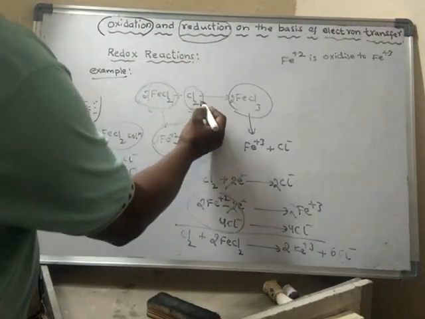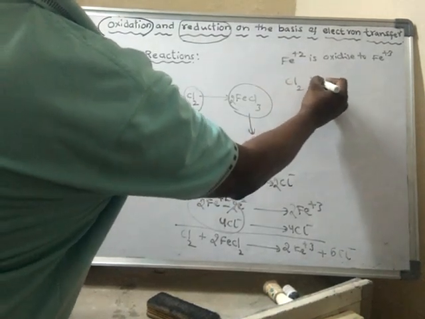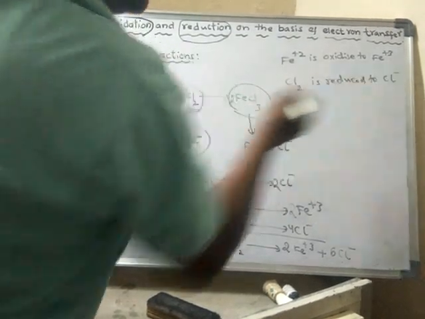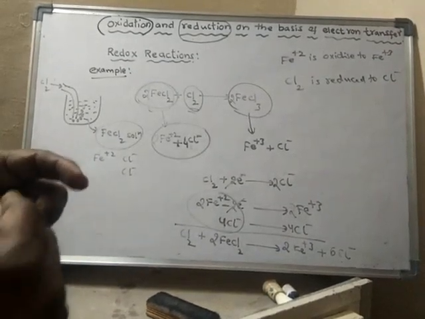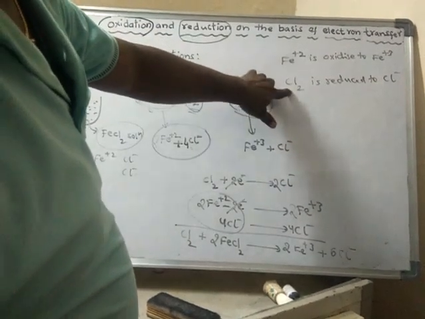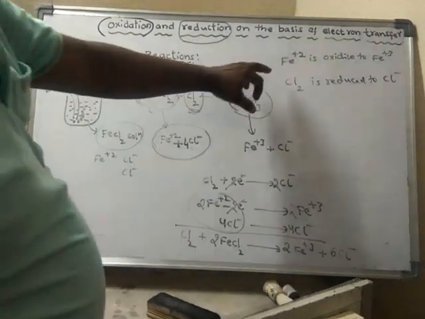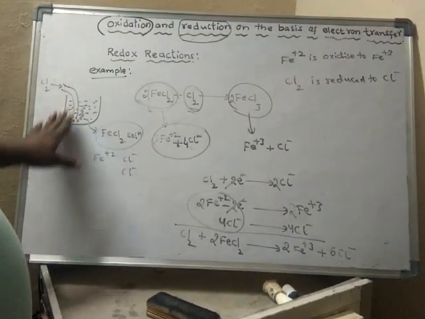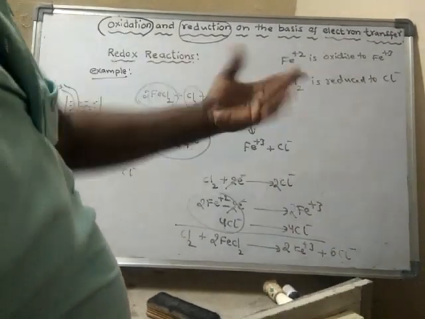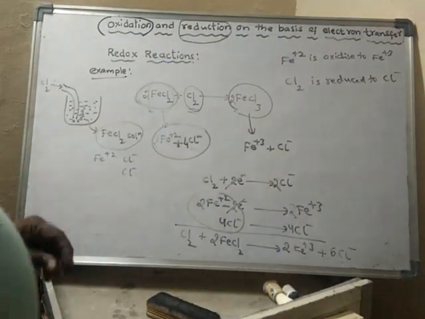In the same way, the chlorine gas is reduced to chloride ion. Hence, oxidation of one substance and reduction of another substance is taking place simultaneously, that means at the same time. So the chemical reaction in which both oxidation and reduction take place simultaneously, such reactions are said to be redox reactions. So in this way